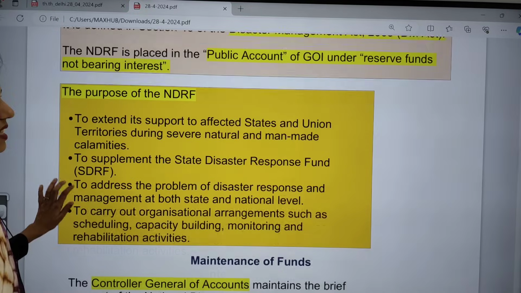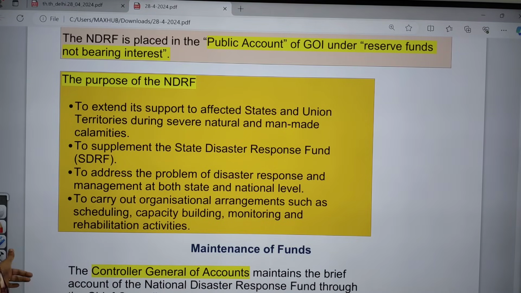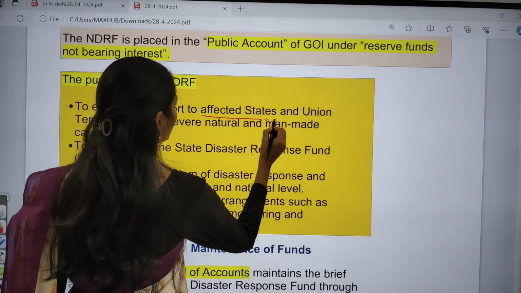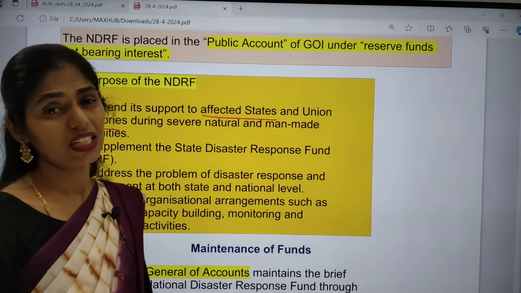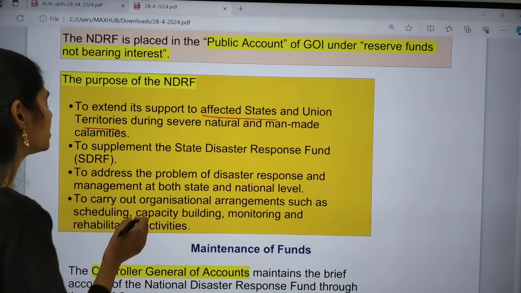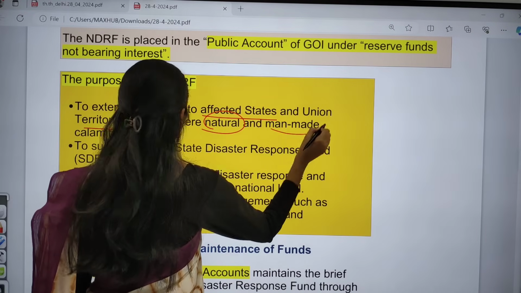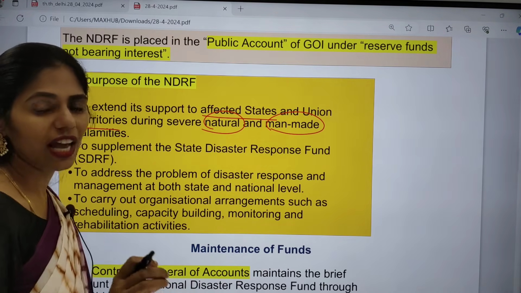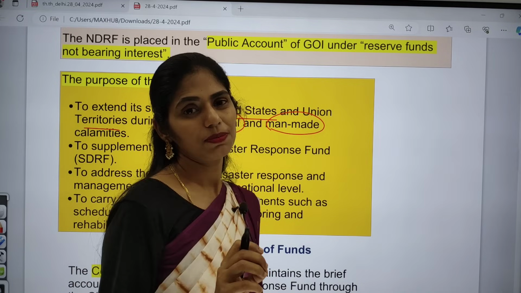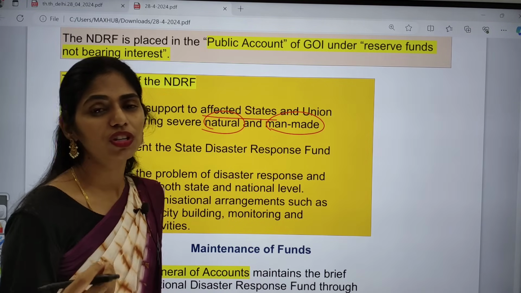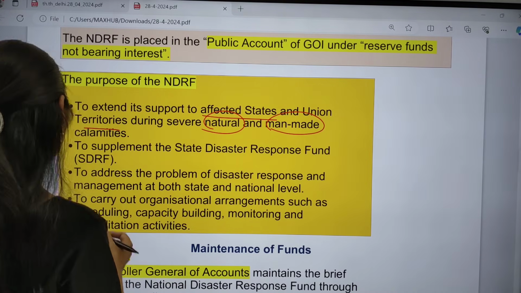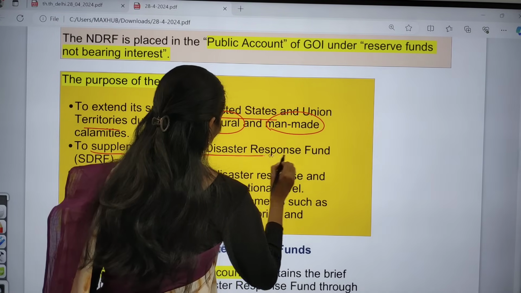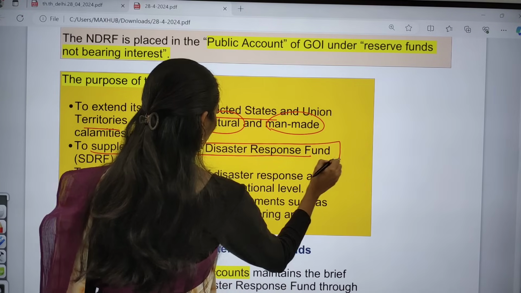So why do we need this NDRF? What is the purpose? Yes, you have to know that. So first one is to support especially affected states and UTs during severe natural and man-made calamities. So especially to help these states which faced these disasters, we have this NDRF.